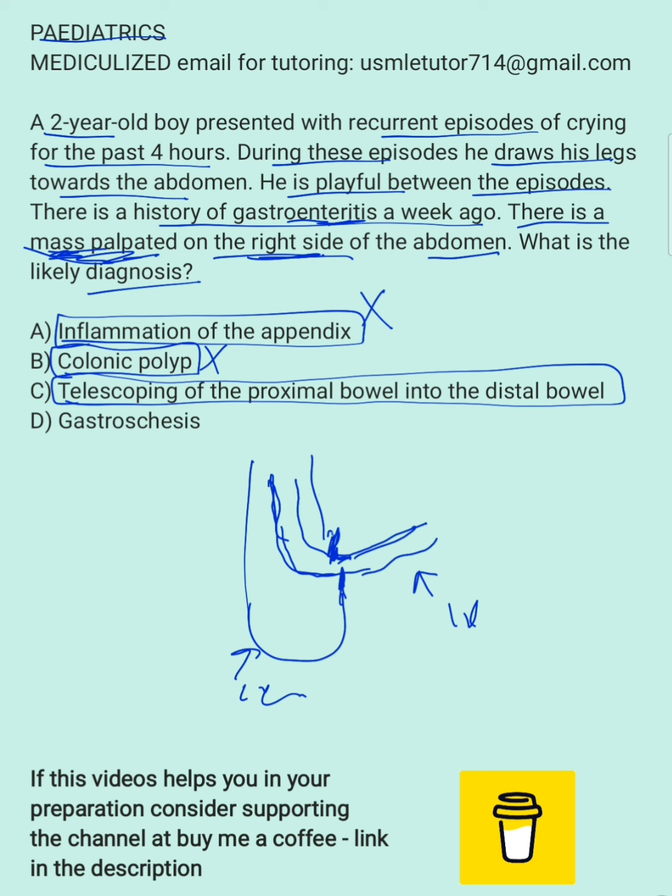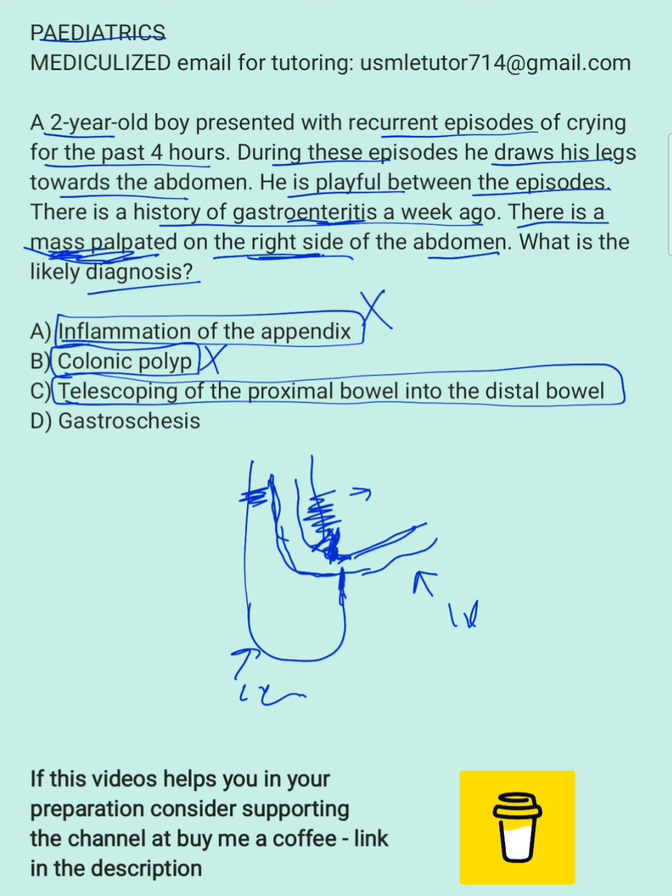Here you can get a lot of pressure on these walls as well. So it can cause ischemia eventually and necrosis if it is not treated, and it can lead to rupture and perforation. If they say rupture or perforation, the features they will mention are guarding, rigidity or hemodynamic instability. If those are seen, then you can directly opt for surgical management.